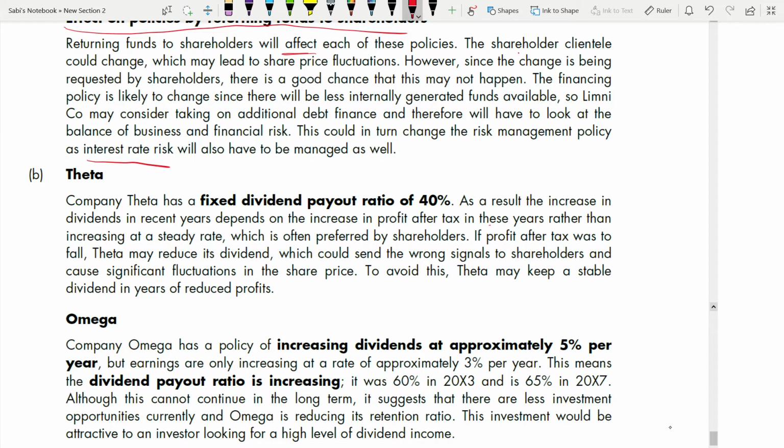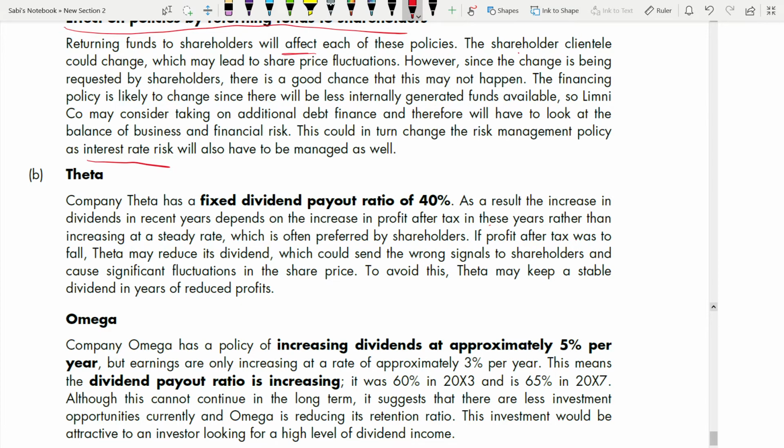Because that dividend will fall, which could send the wrong signals to the shareholders. Whenever dividend is falling, it's not a good signal. It's a wrong signal to the shareholders, and cause significant fluctuations in share price. So to avoid this, what can you do? Tata may keep a stable dividend in years of reduced profits, right? Because of that fixed dividend payout ratio.